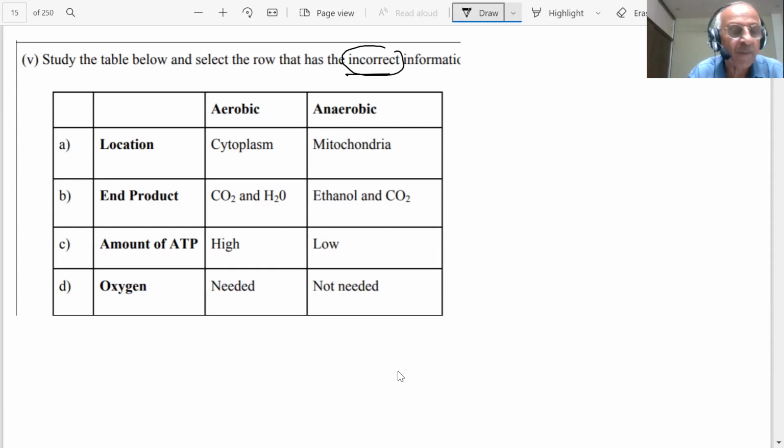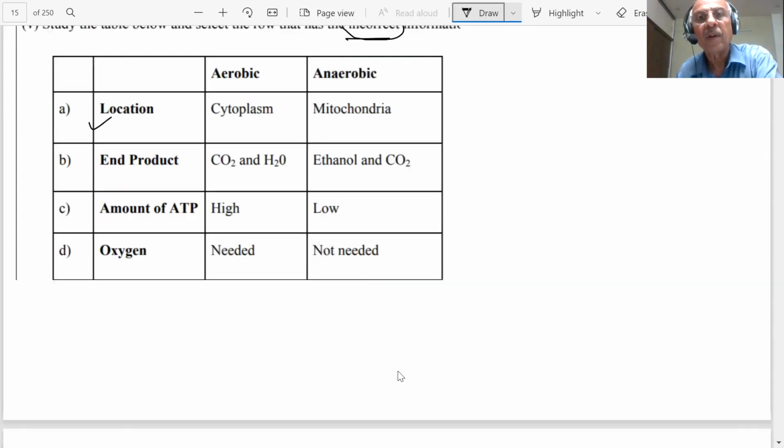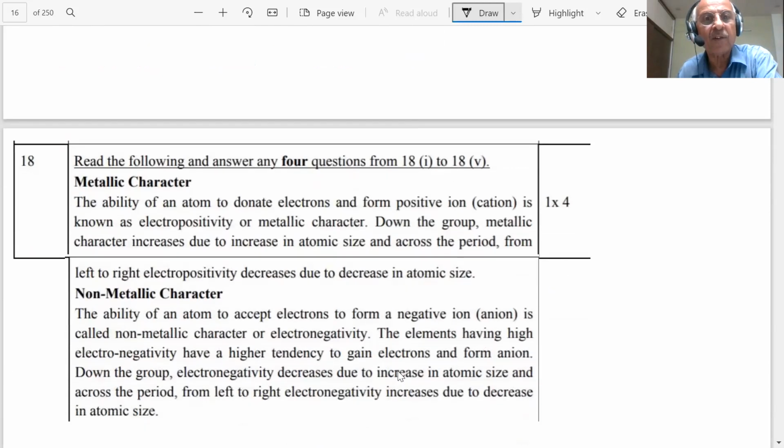Location, cytoplasm, mitochondria, end product, aerobic carbon dioxide and water. This also is okay. And amount of ATP is high in aerobic and low in anaerobic. Aerobic needs oxygen, anaerobic oxygen is not needed. So the answer will be E, student. Location, cytoplasm, mitochondria. He is asking incorrect, not the correct information.